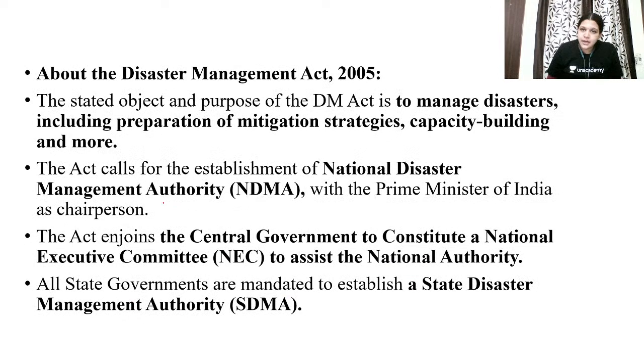But the Disaster Management Act of 2005, what is it making? See, this is all very common terms. What is this National Disaster Management Authority? Sorry, with the Prime Minister as the chairperson. And then this act is asking the central government to constitute a national executive committee, and state governments are mandated to establish state disaster management authorities, all these things.